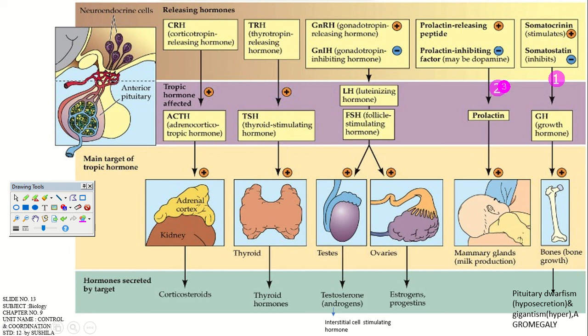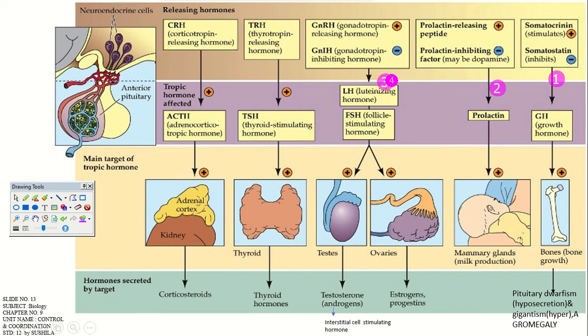Now the second hormone is prolactin, which also involves a hormonal feedback loop mechanism. You have to correlate this term with certain conditions and diseases, right? Prolactin's actual function is related to mammary gland milk production, right?